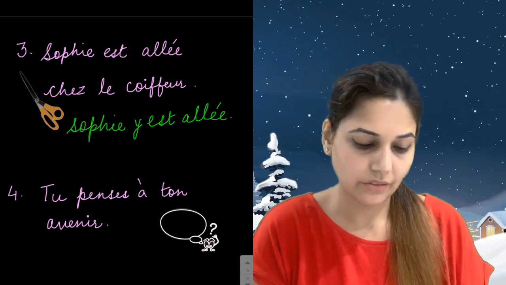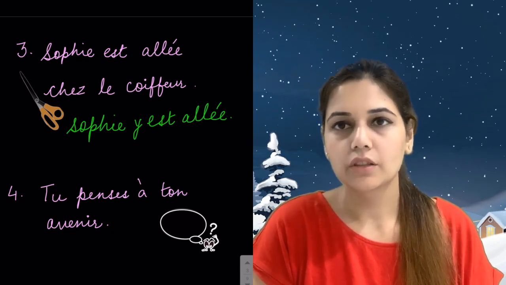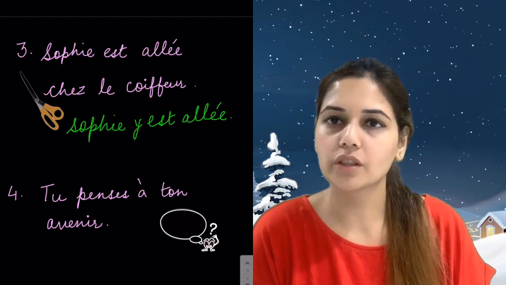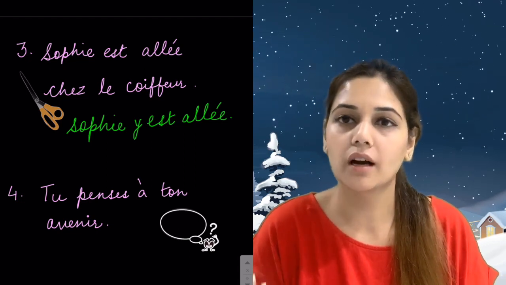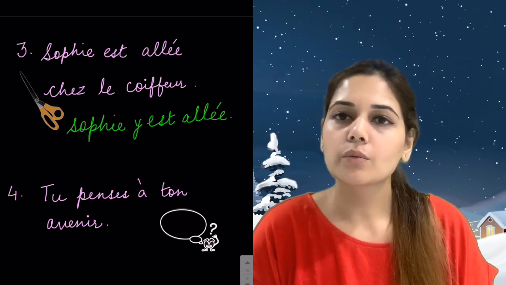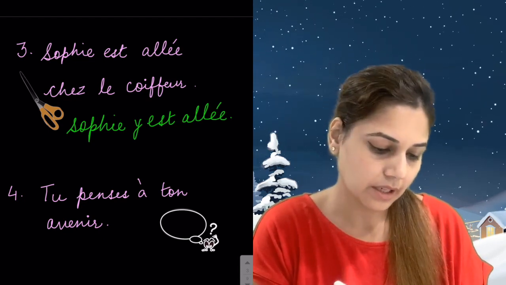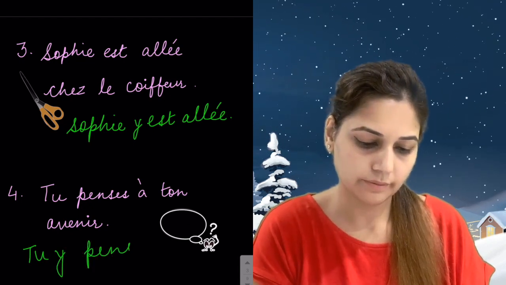Now let's check another example. Tu penses à ton avenir. You think about your future. As I told you that there are certain verbs which take the preposition à, so these will be replaced with Y. So in here we'll simply say tu y penses.